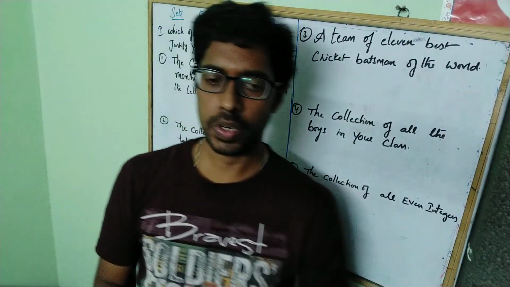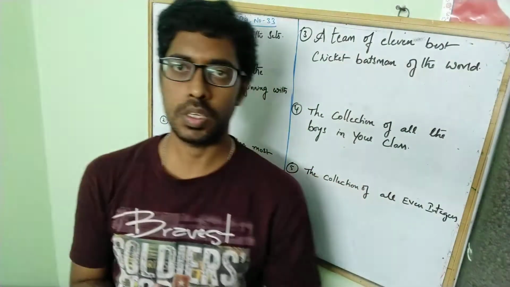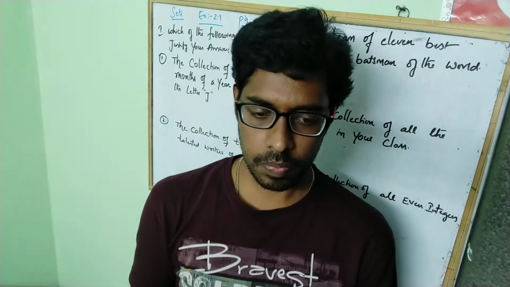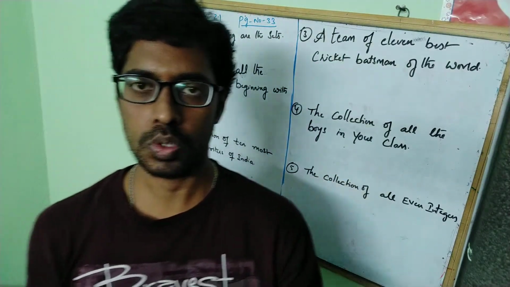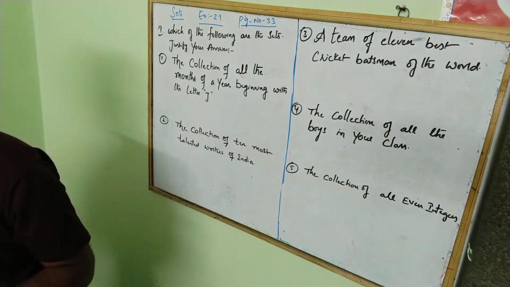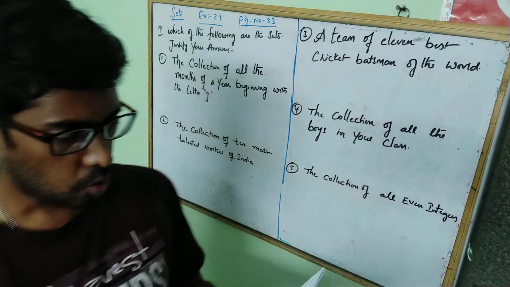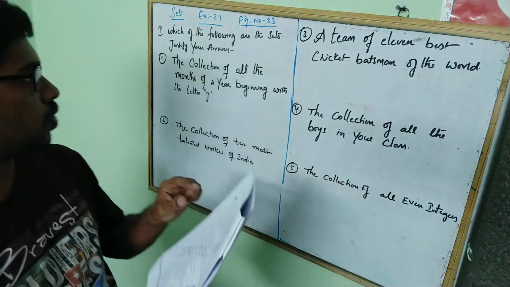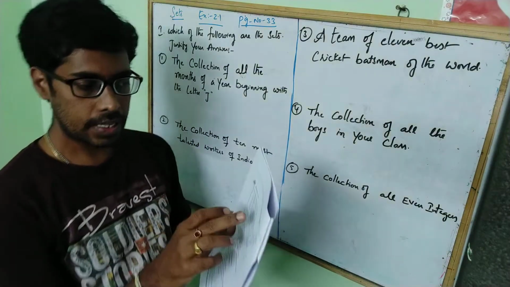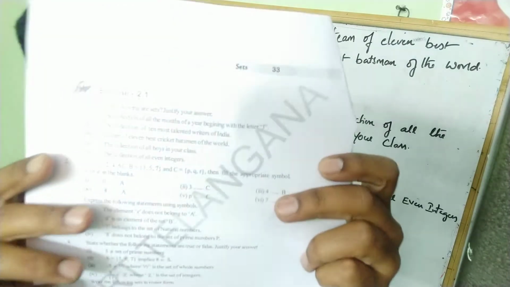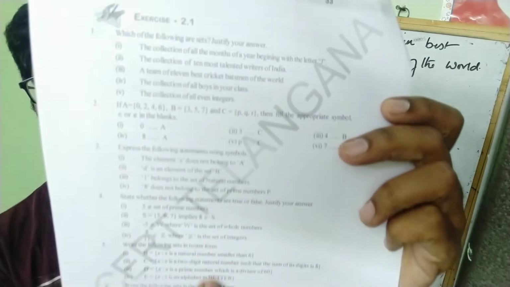In the previous video, we discussed some terminology of sets, right? And today we are going to start exercise 2.1 and we'll discuss some more sums. Okay, students, here in exercise 2.1, they give the following sets, and justify your answer. This is page number 33, exercise 2.1, guys. We are going to discuss these sums right now.